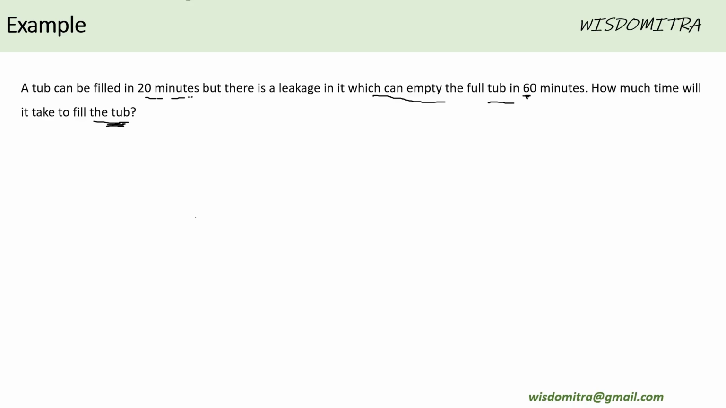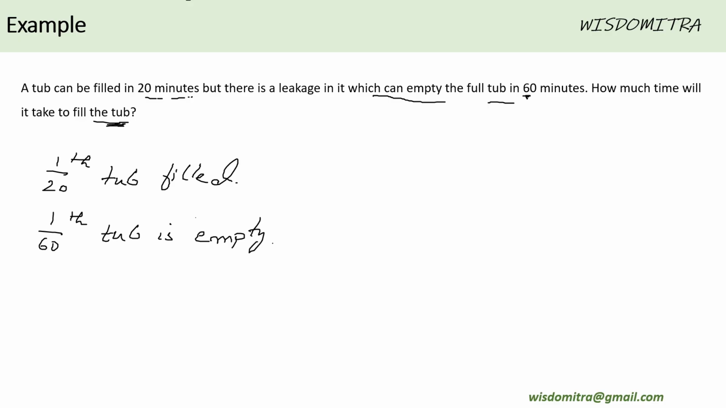So, say every minute 1 by 20th of the tub is getting filled, right? That's the efficiency. As I pointed out, the units, whether it's days, hours, or minutes, won't make a difference. So every single minute, 1/20th of the tub is getting filled. And when the leakage is also there, every minute 1/60th of the tub is getting emptied.